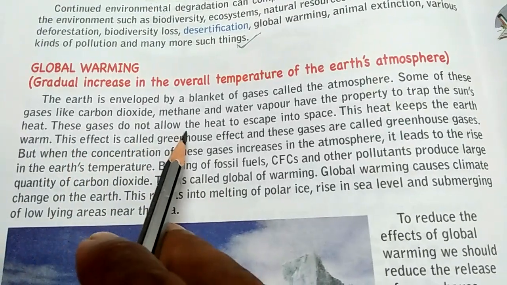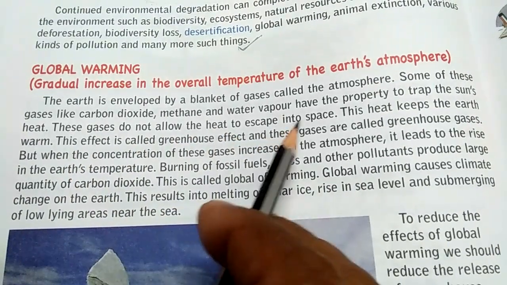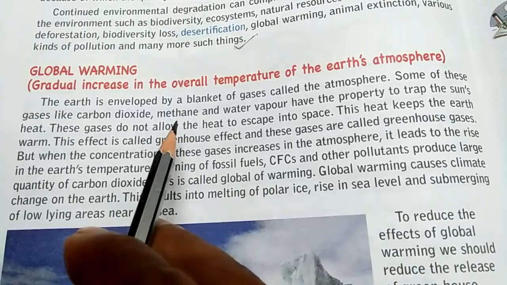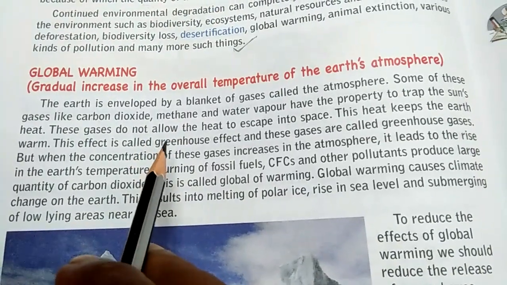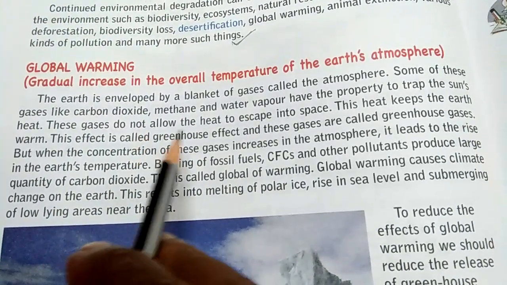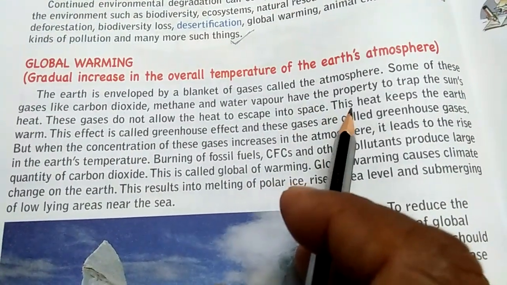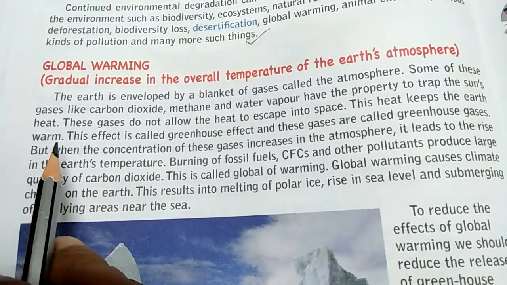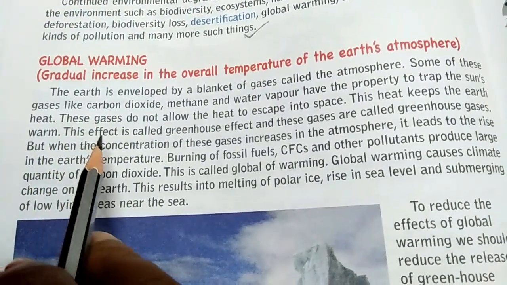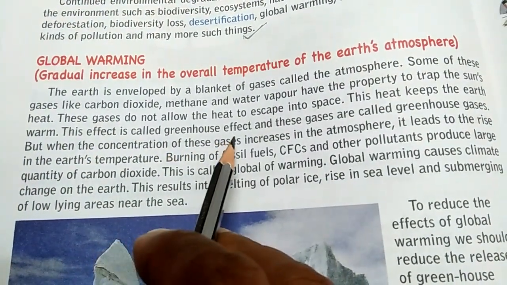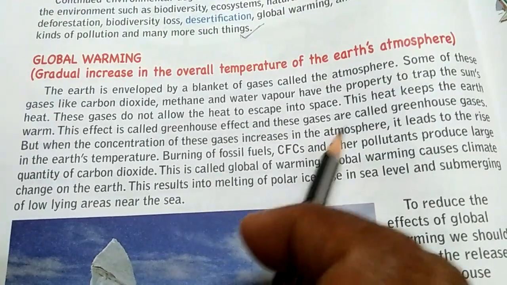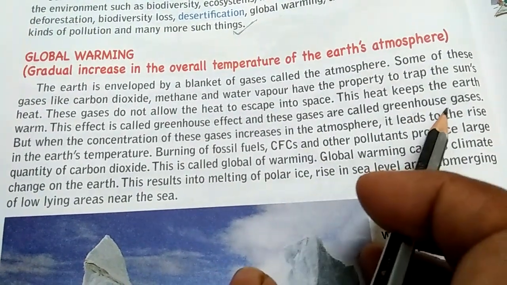These gases do not allow the heat to escape into space. So these gases trap the heat of the sun and do not allow that heat to escape into space. This heat keeps the earth warm. This effect is called the greenhouse effect, and these gases are called greenhouse gases.